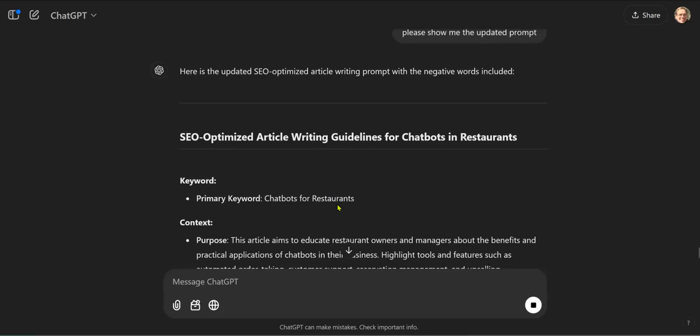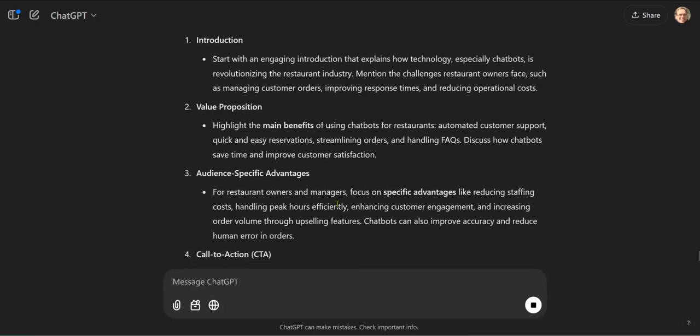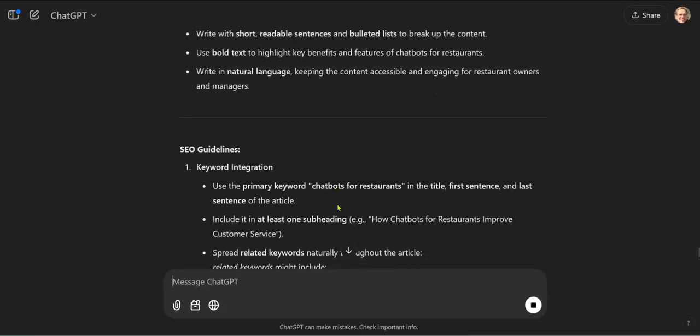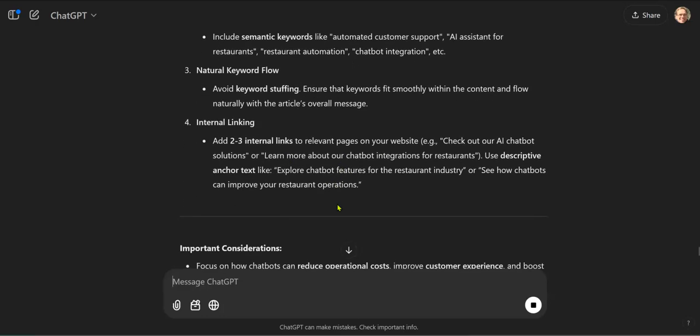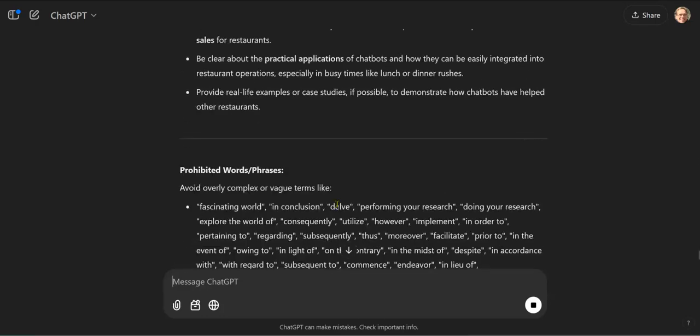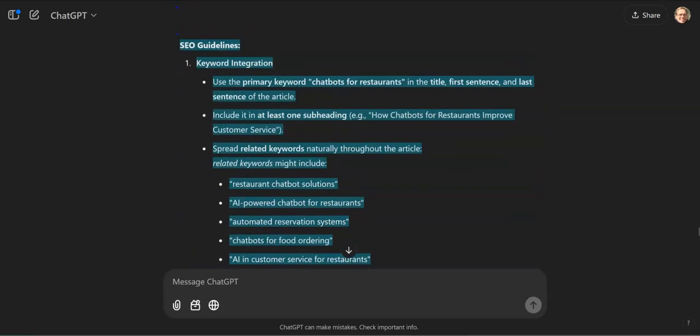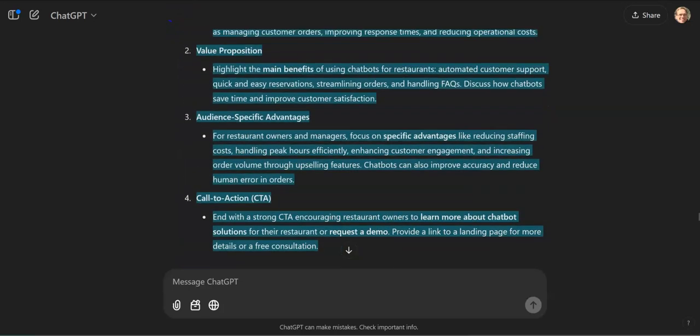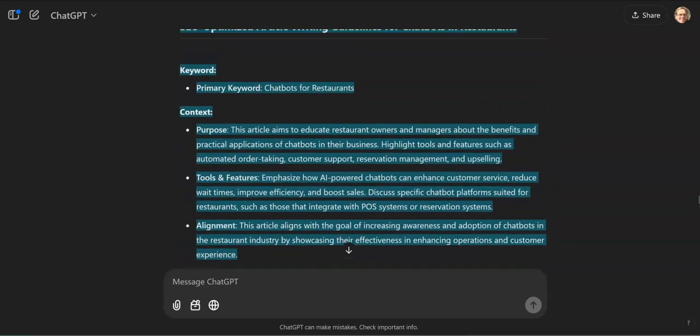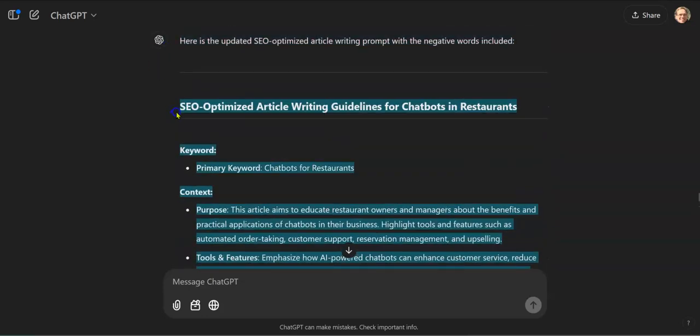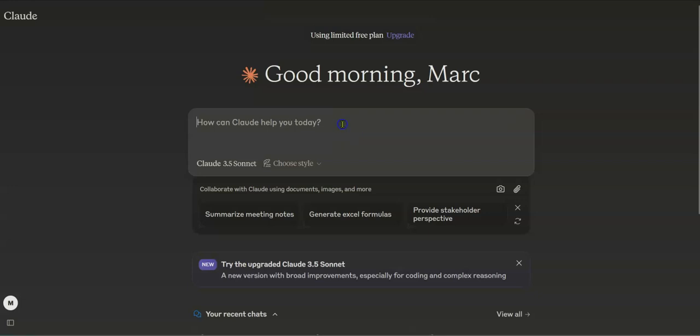Here we go. So there we go. Now it's looking good. Let's look at the negative phrases. All right, it's looking pretty good overall. There, they're all in there now. All right. And then let's take this prompt here, and it's ready to go. There we go. Control C, and we're going to go over to Claude, and we're just going to paste that right in there.